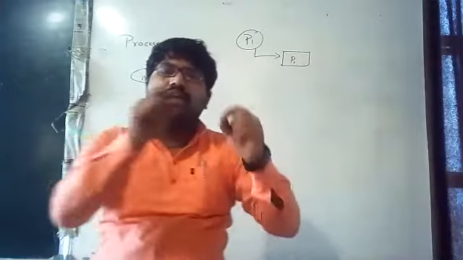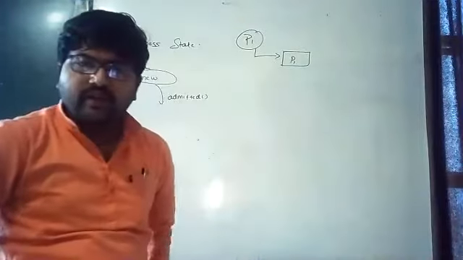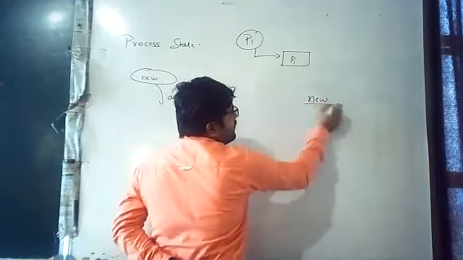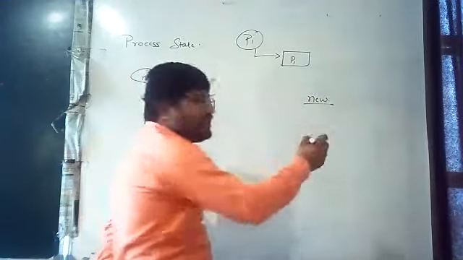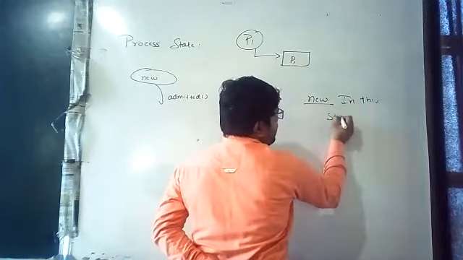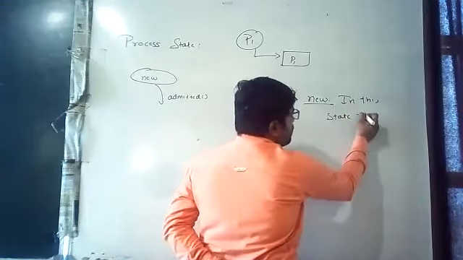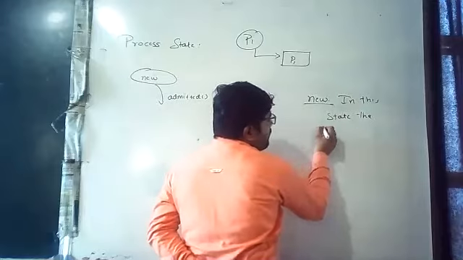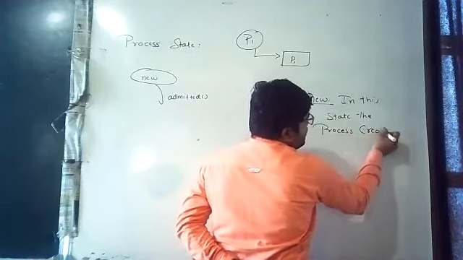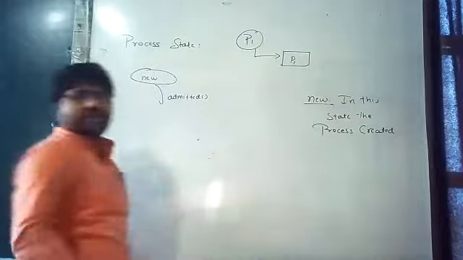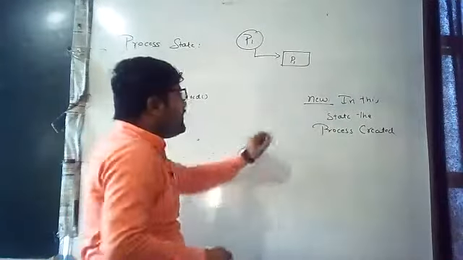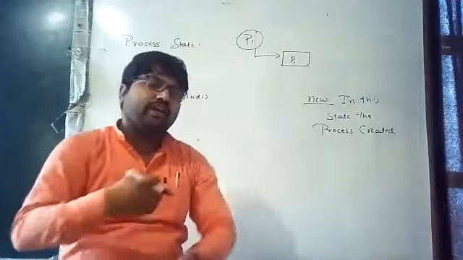That is creation. So how are you going to write new here? In this state, the process is created. Simple statement. So new is a state where the process is being created.